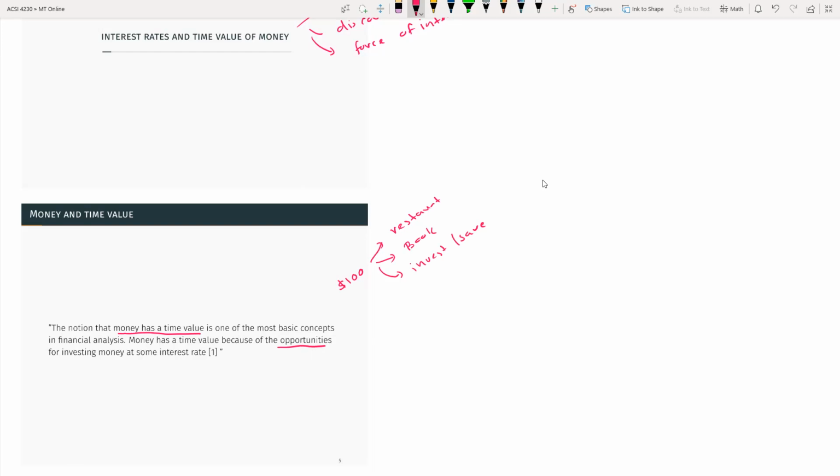Okay, so you can either use it today, maybe you can buy clothes, or you have opportunity to invest and then get return later and then use that return to do something else. So money has a time value. That's why when people are lending, they would ask interest because they are giving away the opportunity to use that money today, so they want something extra when they get money back in the future. So this money and time value concept is really a basic concept in financial analysis.